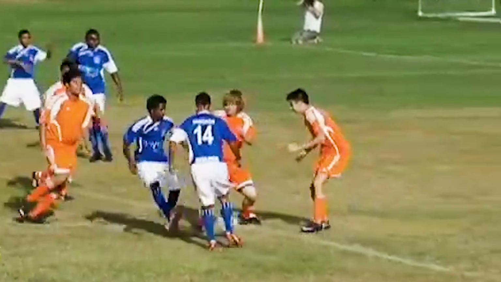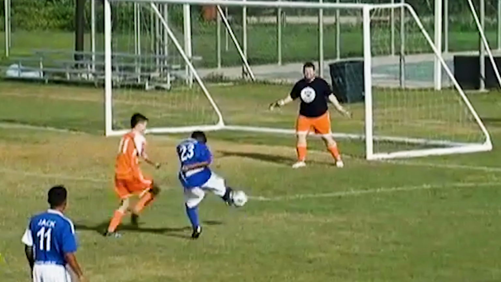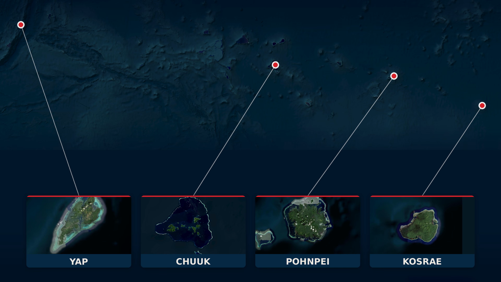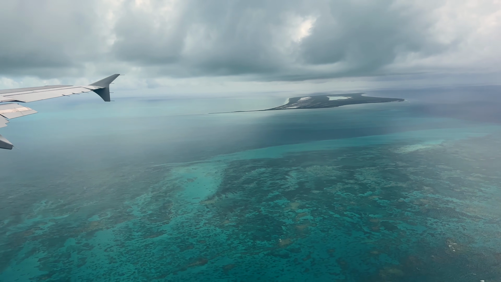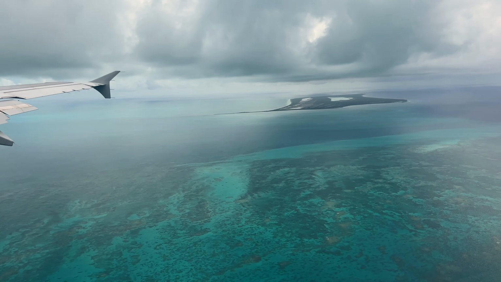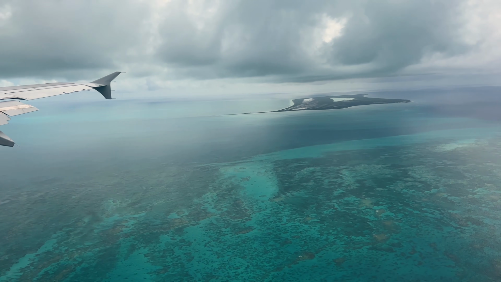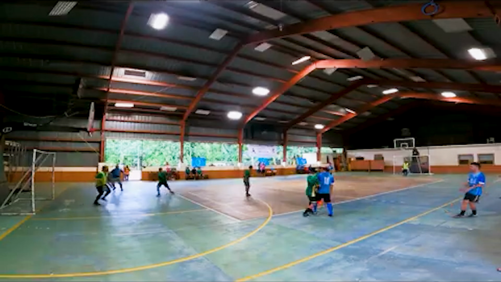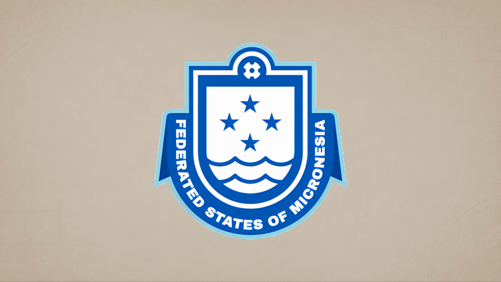Maintaining a national program is particularly difficult here. The country consists of 4 states: Yap, Chuuk, Pohnpei, and Kosrae, spread across a vast area of the Pacific. Connecting their separate football communities requires expensive domestic travel before a national team can even leave the country. In 2023, the 4 states organized the country's first national futsal championship and re-established its football association, aiming eventually to join the OFC and FIFA.